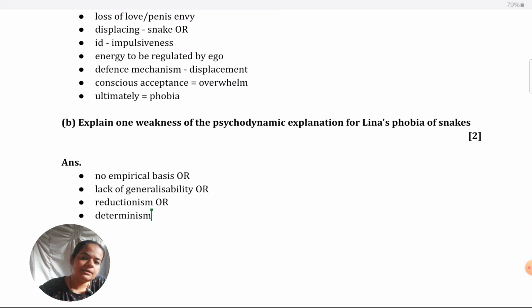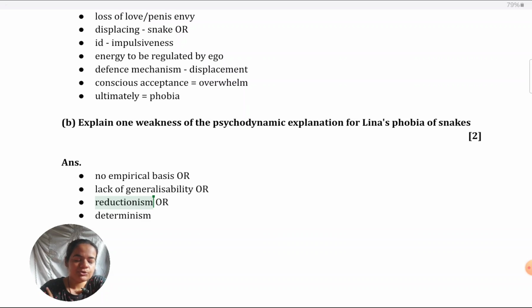Whereas in reality, individuals might have some regulation, some free will on how they choose to think about various stimuli, and therefore they may or may not develop phobia depending on their own thought processes, their own willpower, which is ignored by this explanation.